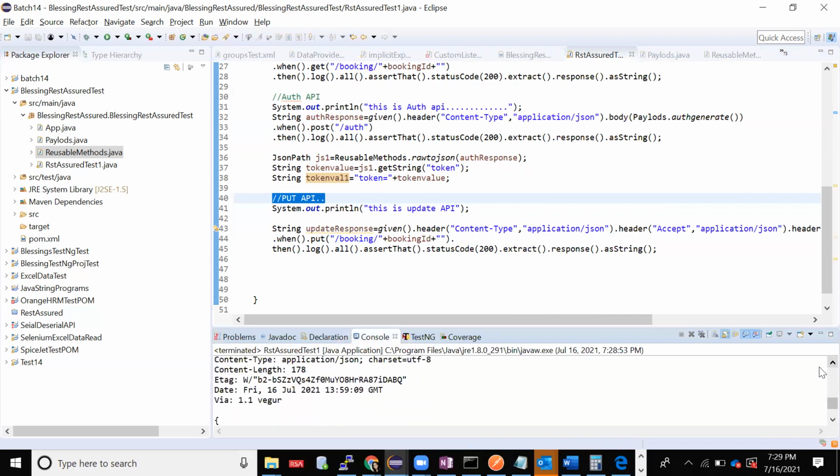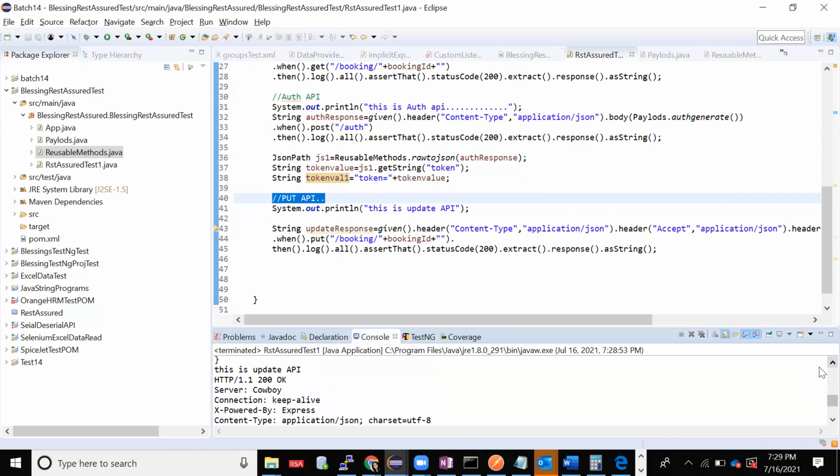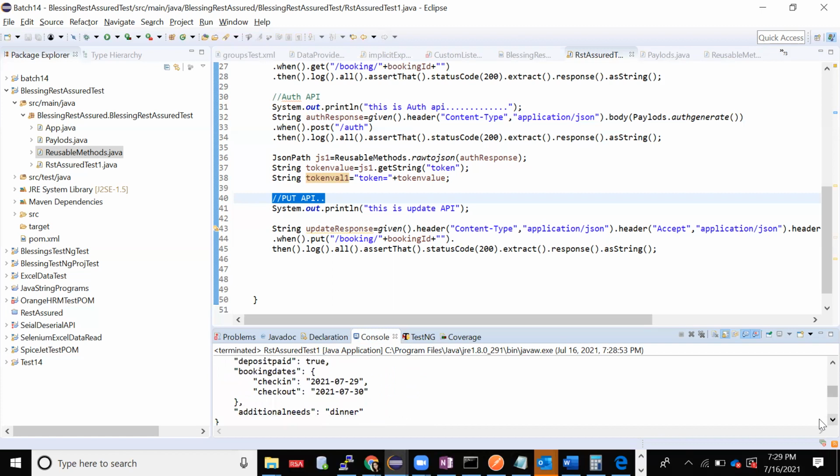Okay, see, it has updated with this. First it created, then it got the data using a get API. It fetched this data. Then it went to the auth API and generated auth. The token was this, and this was the response. Then it went to the update API, got so many details for us, and updated the name with Rekha, which I had given.